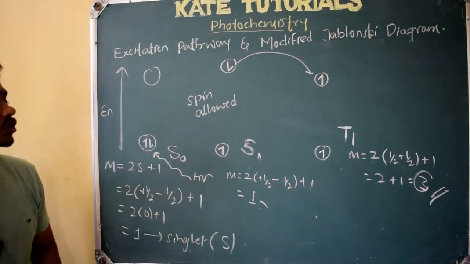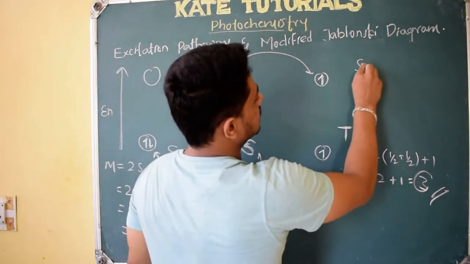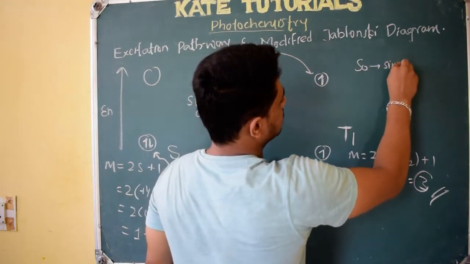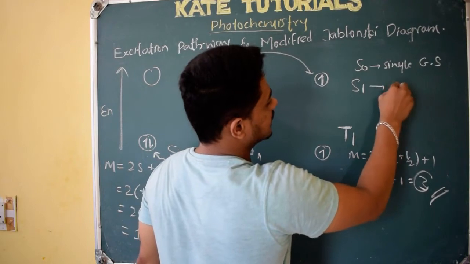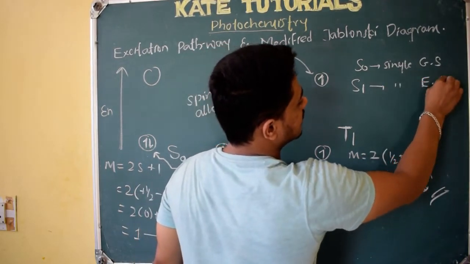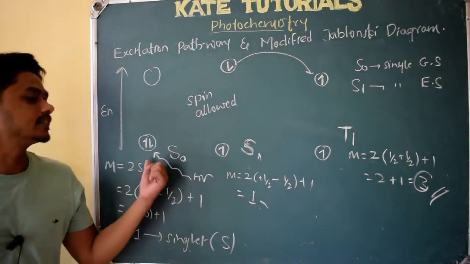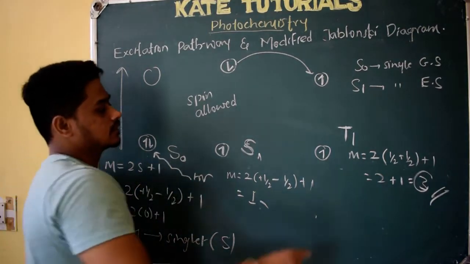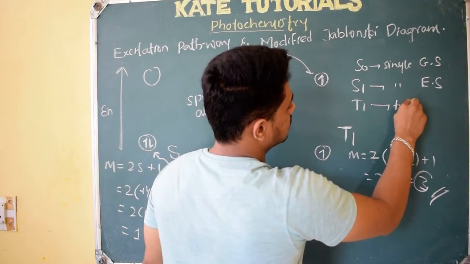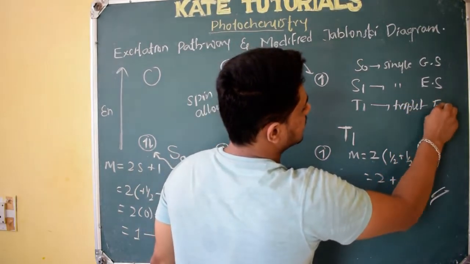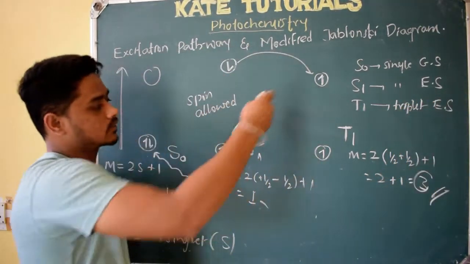So what have you understood? S0 means the singlet ground state, whereas S1 means the singlet excited state. Excited state means it will have more energy compared to the ground state. Similarly, the triplet excited state is not the ground state; it has got excited.